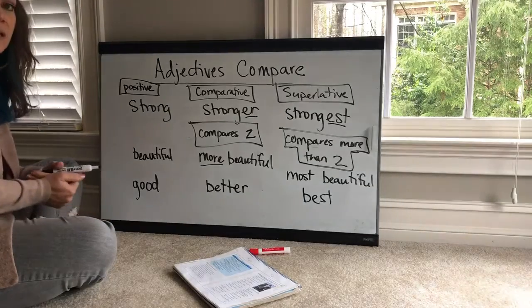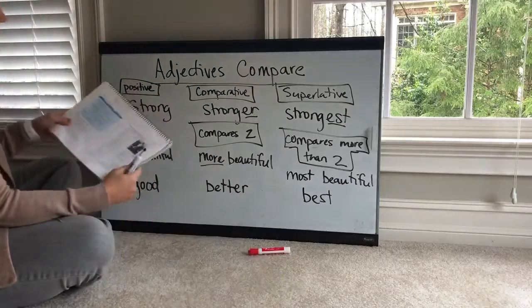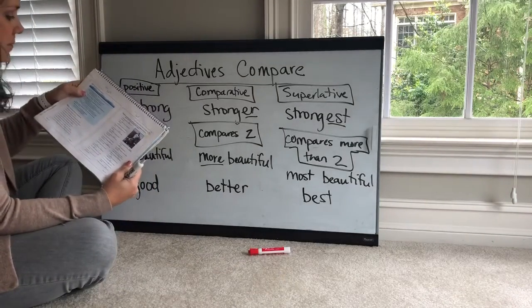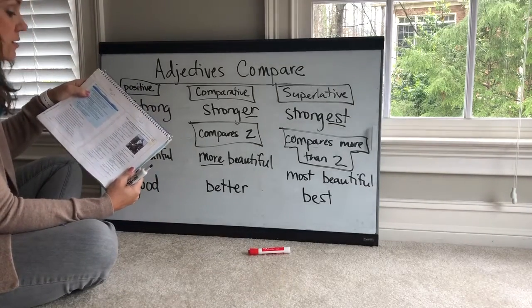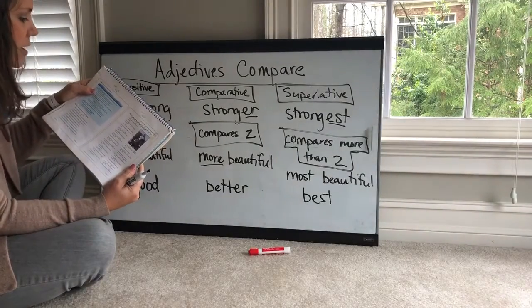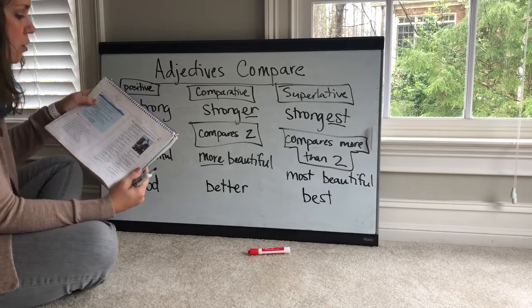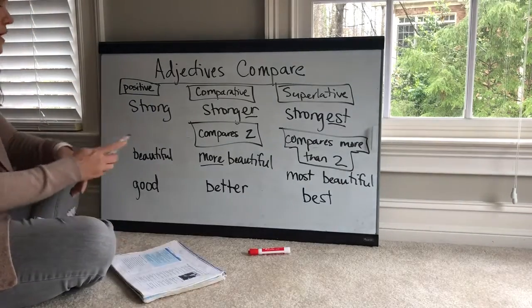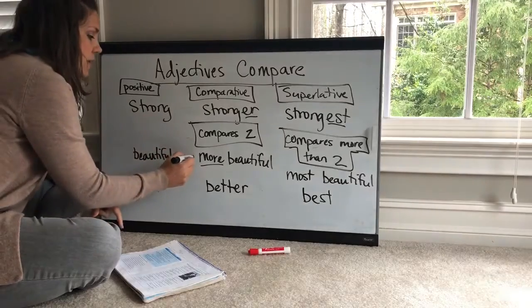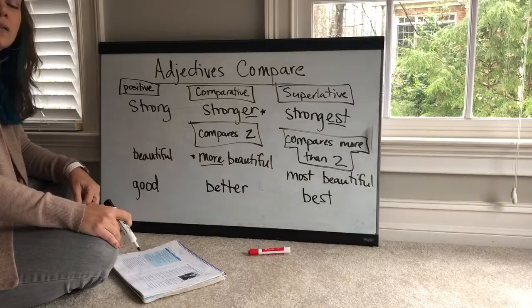you're going to avoid double comparisons, okay? What does that mean? Look at this blue box on page 210. One of the examples, why I couldn't think of that word, I don't know. One of the examples is our new house is more smaller than our old house, okay? Notice in this sentence, they used more and they used smaller with an ER, okay?